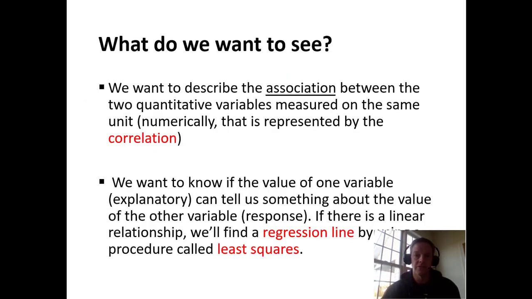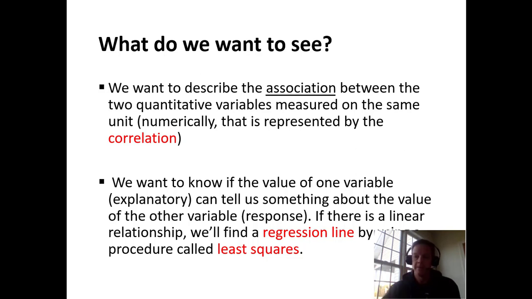And we plot those, and we do that for lots of sets of data. So we want to see an association between those two, and this is what we call the correlation. And we also want to know if that one variable can tell us something about the value of the other, so we can use that to predict something and create a regression line. So you can say, look, I've done this study, and so if someone is 6'5", then I can predict their shoe size to be 13 or 14 or some number such as that.